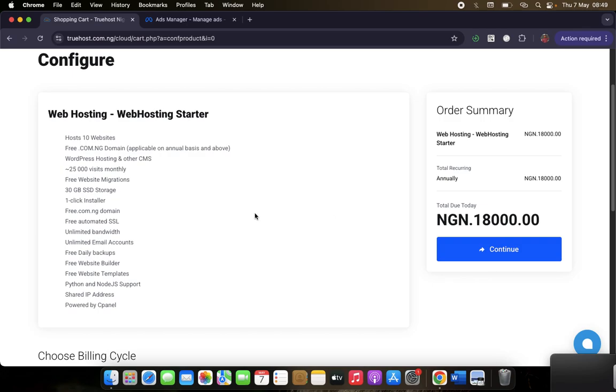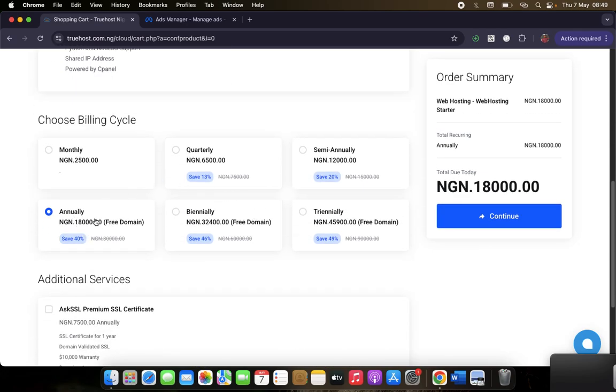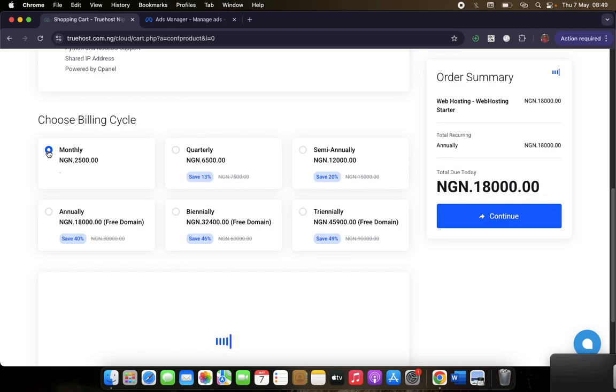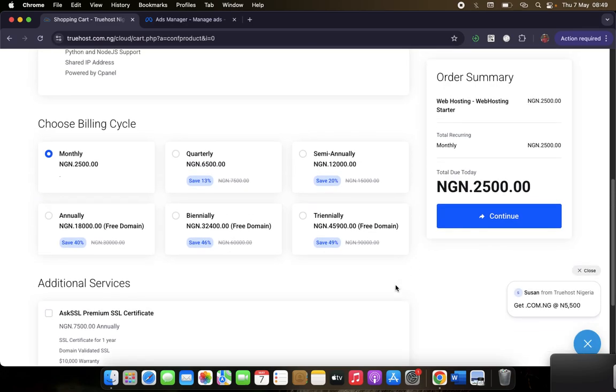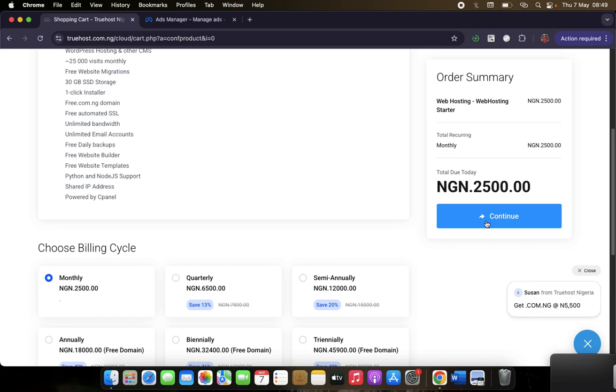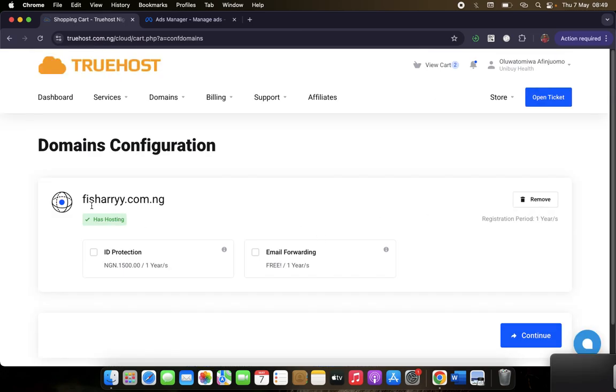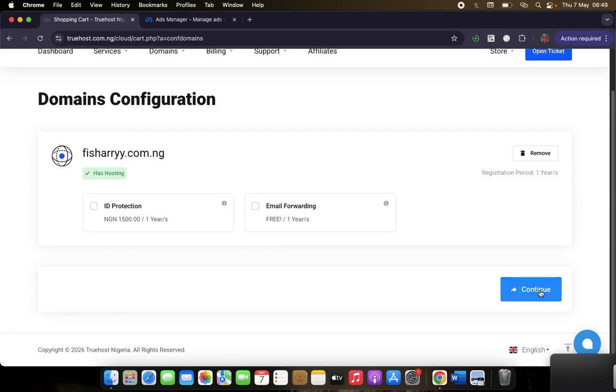Then here we have 18,000 naira. That's because it's yearly, you can see annually. But let's use monthly. For you that is just starting, just use monthly to save cost if you don't have much money. But if you can do the yearly at once, no problem. There's a discount. So you just click on continue. The domain is 5,500. The web hosting is 2,500. So you can see the hosting. Then you click on continue.